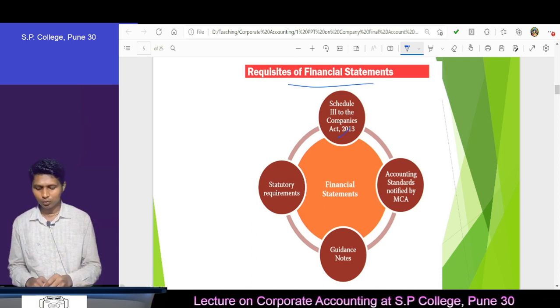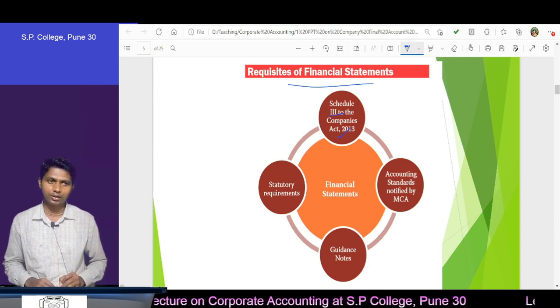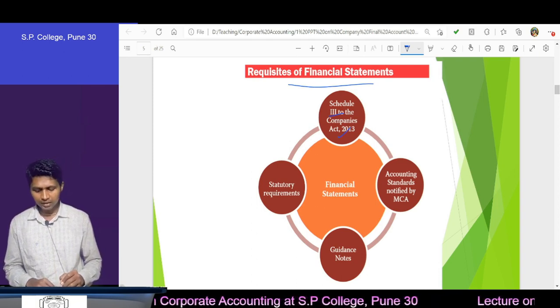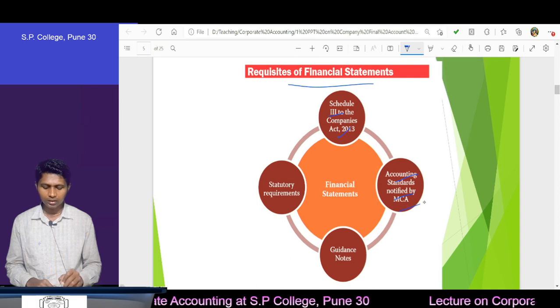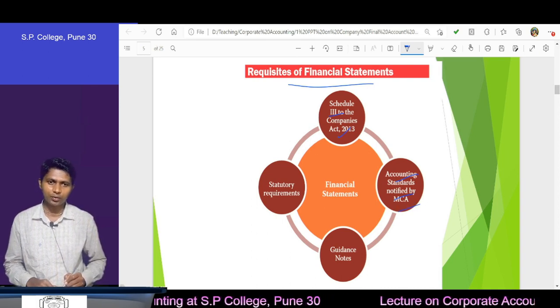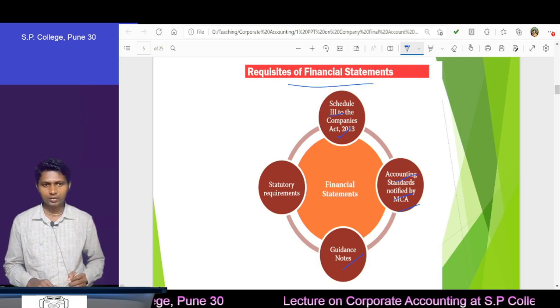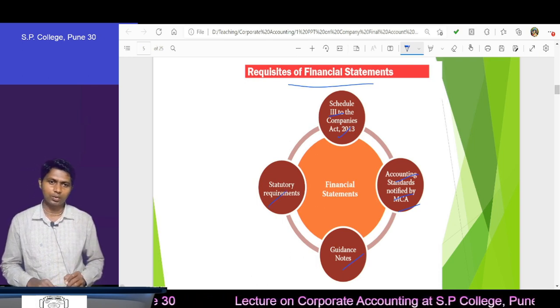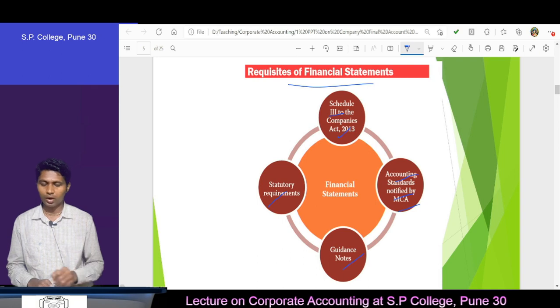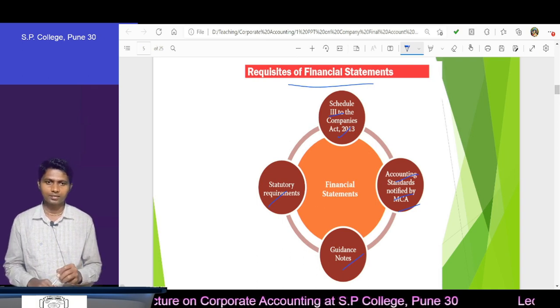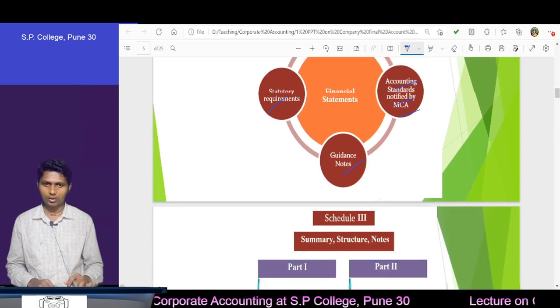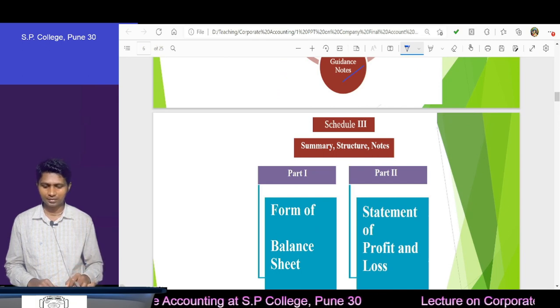Therefore you must know Schedule 3 of the Companies Act 2013. Then, my dear students, you must know the provisions given in the accounting standards. Similarly, you must know the provisions of the guidance notes and some other statutory requirements. If you have this prerequisite knowledge, then only you can prepare; otherwise you cannot prepare correctly, 100%.